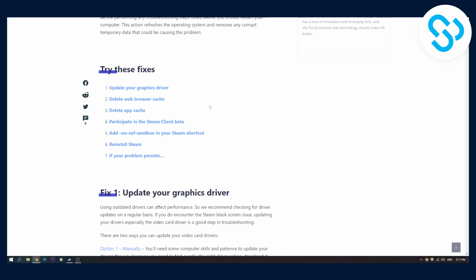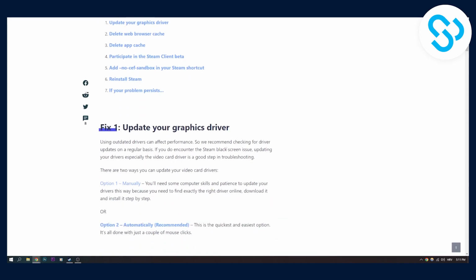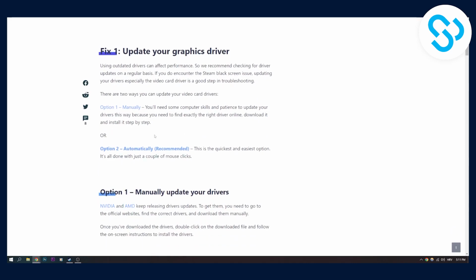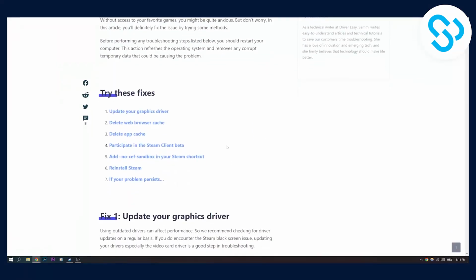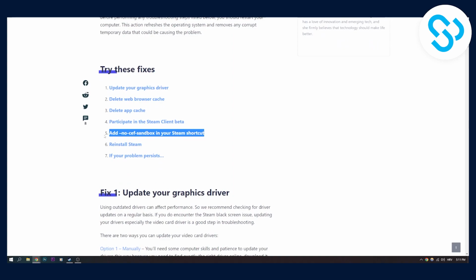What I would first recommend you to do is update your graphics driver, both automatically and manually, and then try to use this 5th step. After you use these 2 steps, or actually 3 steps, you will be able to fix Steam black screen for the most part and on most computers. Now, if you still have a problem, then make sure to try all 7 steps.